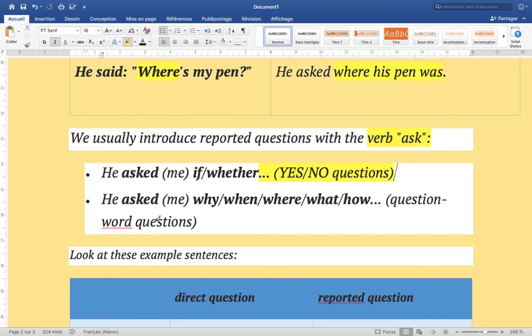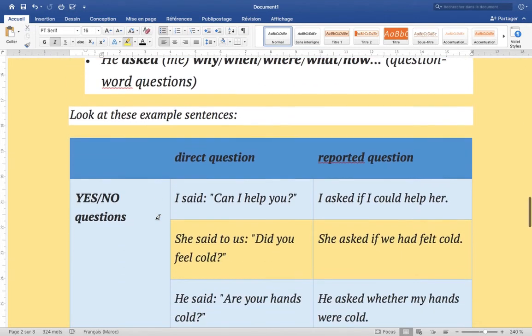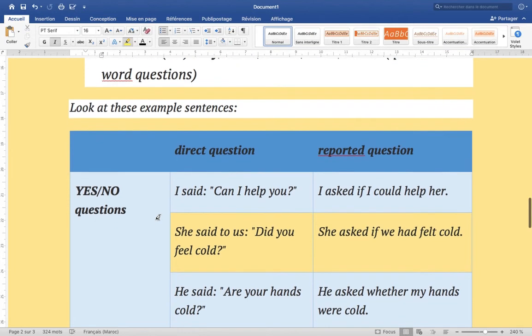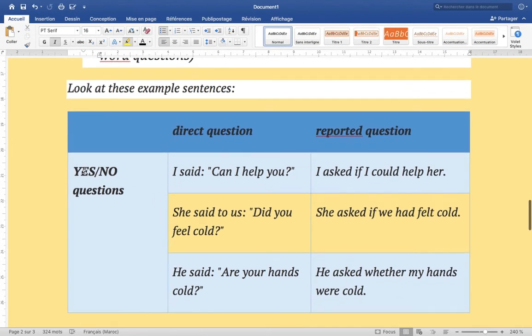Okay, just an example, and here I am going to explain the types of questions that we have. The first thing that we have here is yes or no questions. Yes no questions mean that the answer is either yes or no. So we have a direct question. I said, can I help you? Okay, this is a question, and then I'm going to answer, yes of course, or no thanks, etc. This is what yes or no question means.